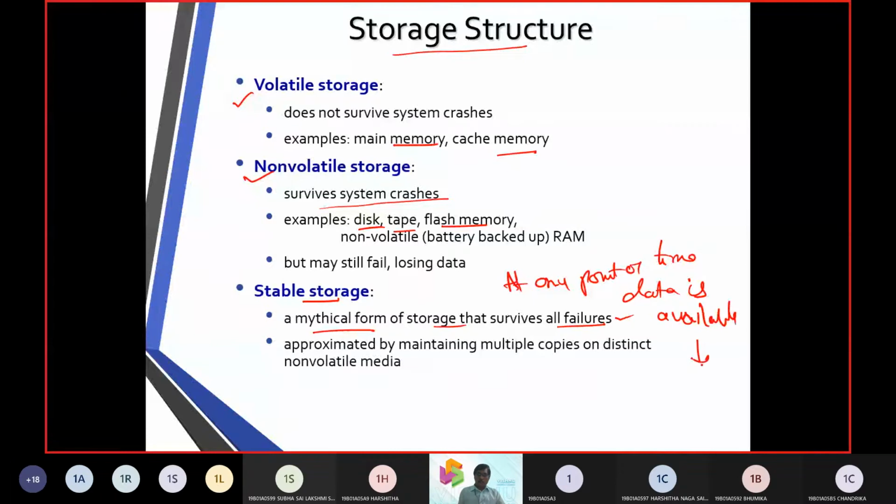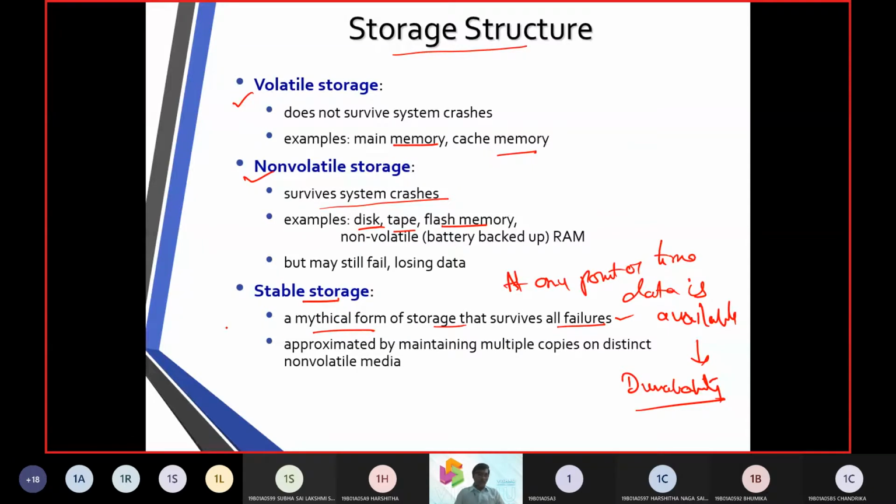At any point of time, data should be available, which we call durability. We have Duracell batteries. What does Dura mean there? They say their batteries will last for a long amount of time. That's why they call them Duracell batteries.